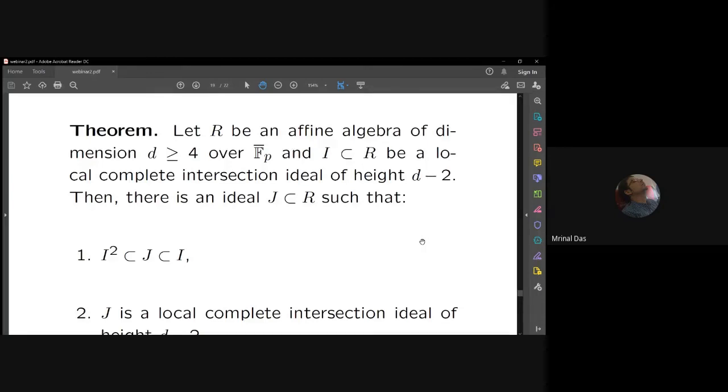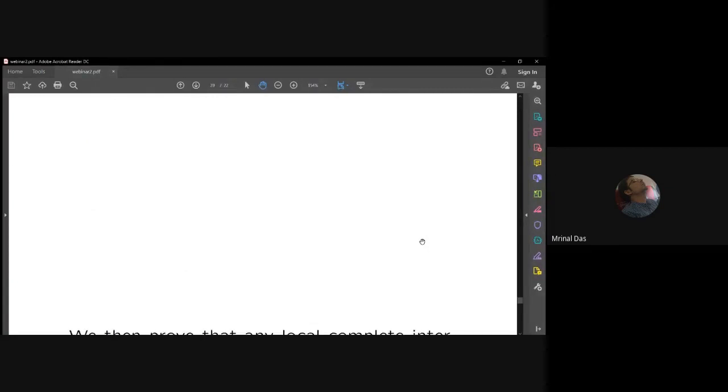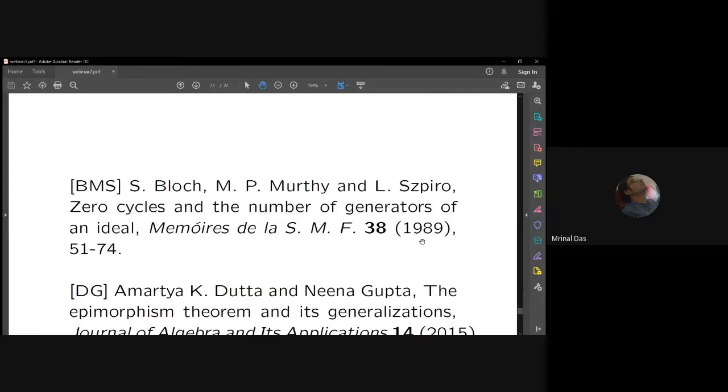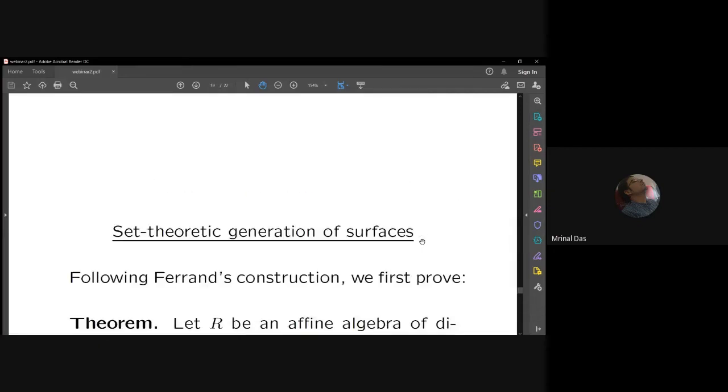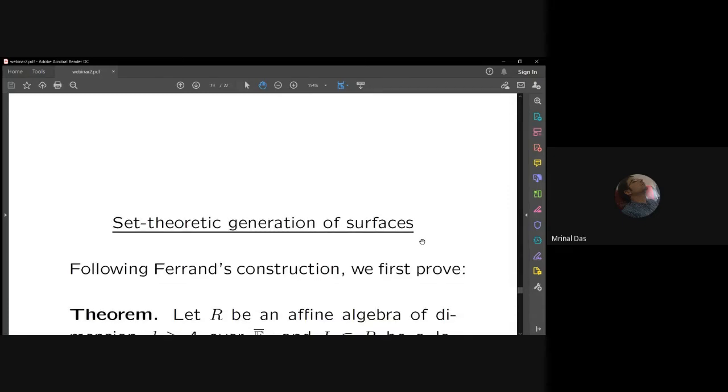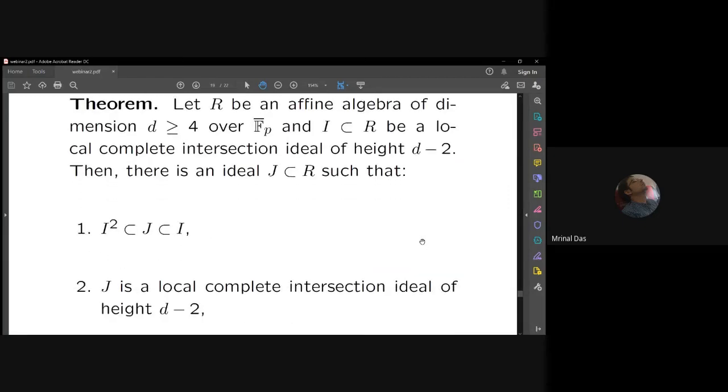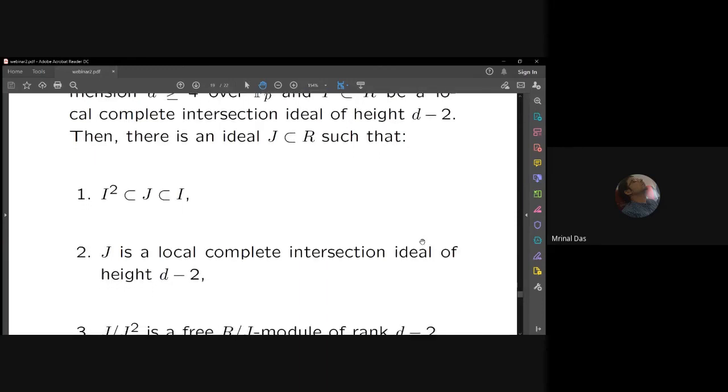Now then there is an ideal J such that J is between I and I squared. So I and J have the same radical.